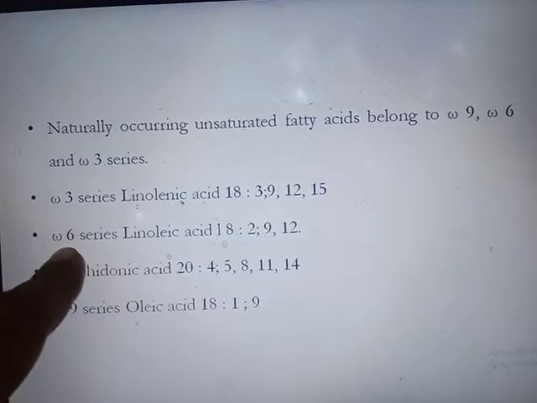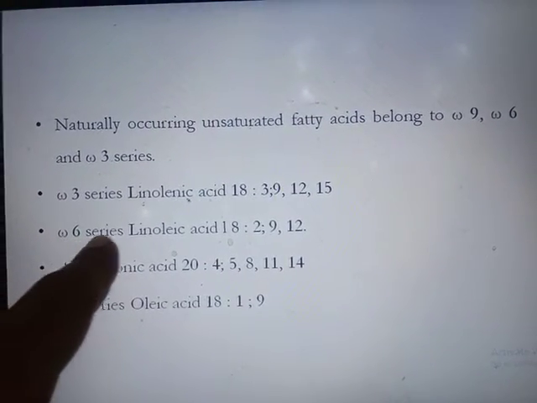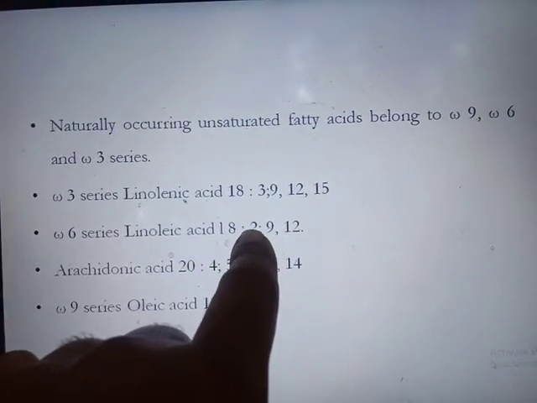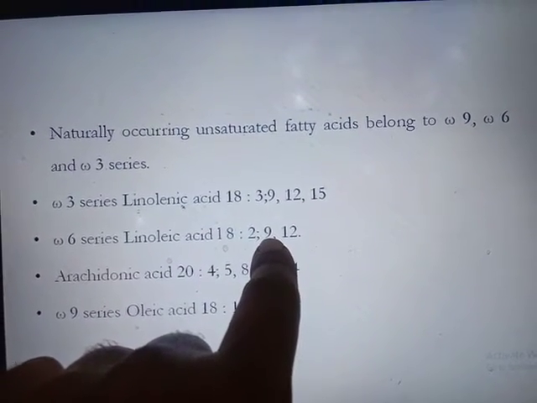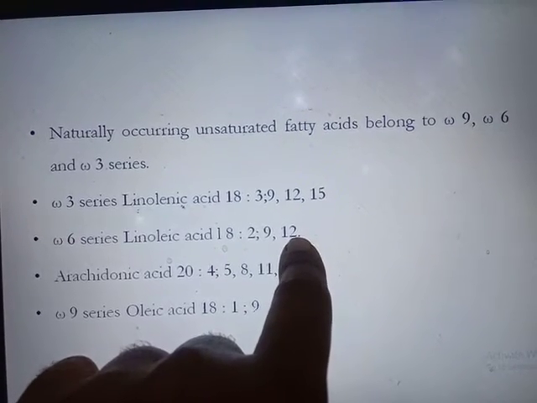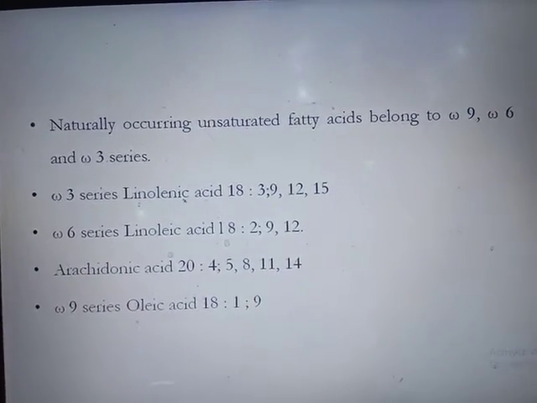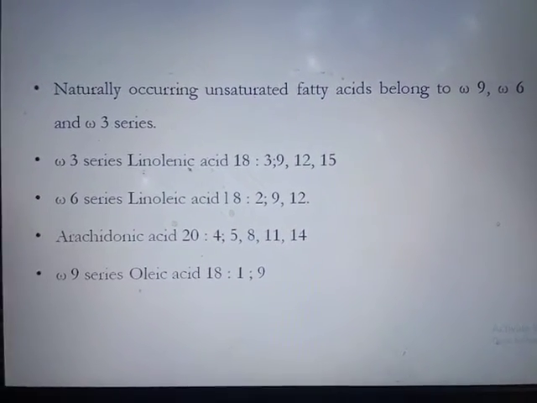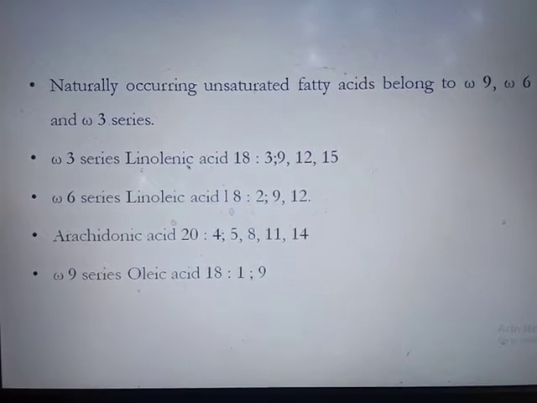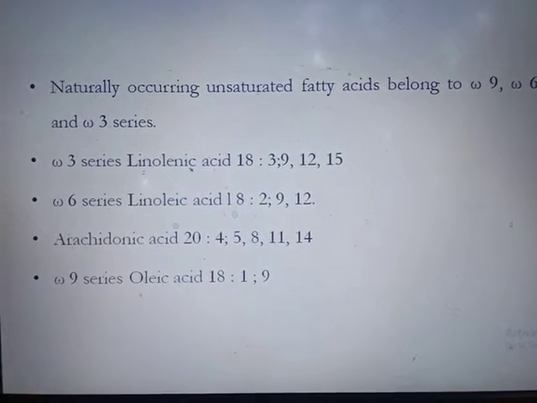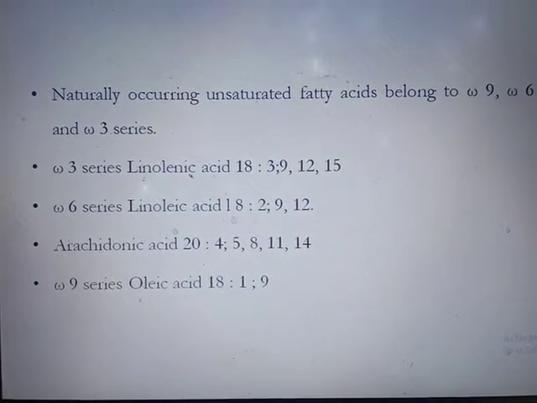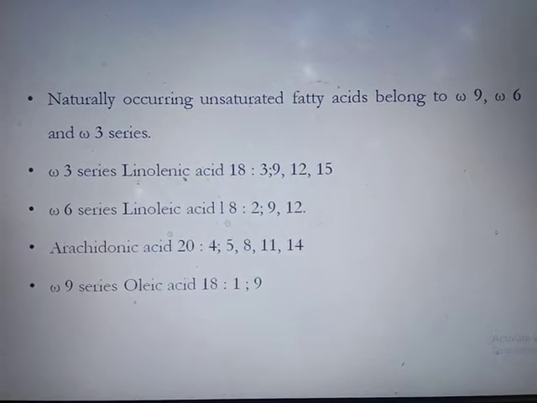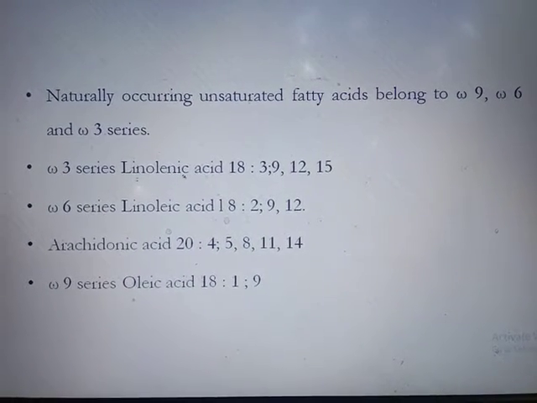15 carbon. Then the fatty acid which comes under the omega 6 series is linoleic acid. It also contains 18 carbons, but there are only 2 double bonds, the first at carbon 9 and the second at carbon 12. Then another fatty acid which comes under the omega 6 series is arachidonic acid. It contains a total of 20 carbons, having 4 double bonds: the first at the 5th carbon, the second at the 8th carbon, the third at the 11th carbon and the fourth at the 14th carbon.